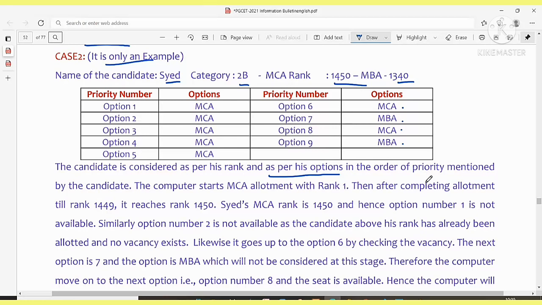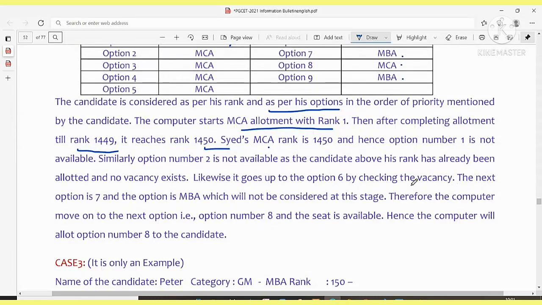Then when you opt, in the order of priority mentioned by the candidate, the computer starts MCA allotment with rank 1. After completing the allotment till 1449, it reaches rank 1450. Syed's MCA rank is 1450, and hence option 1 is not available. Similarly, option 2 is not available as the candidates above his rank have already been allotted and no vacancy exists. Likewise, it goes up to option 6 by checking the vacancy.